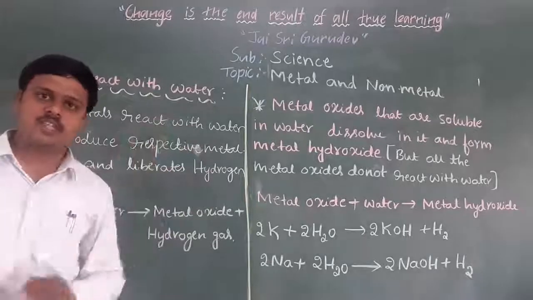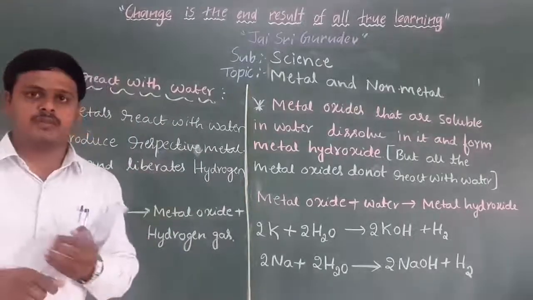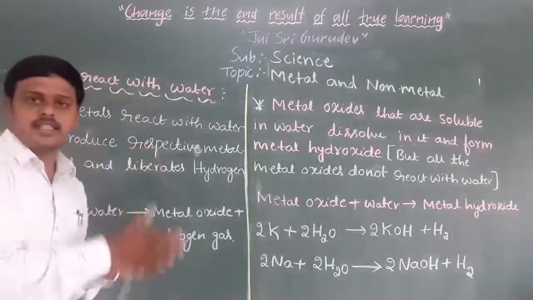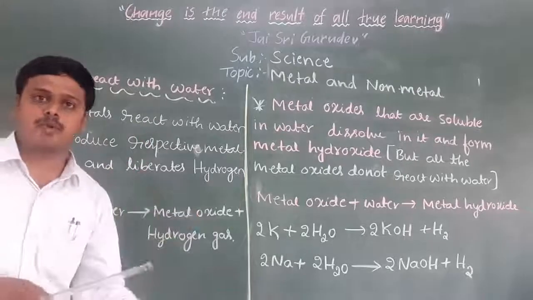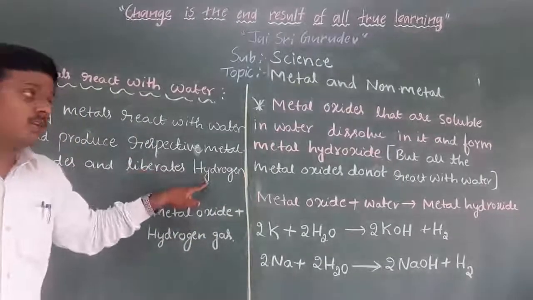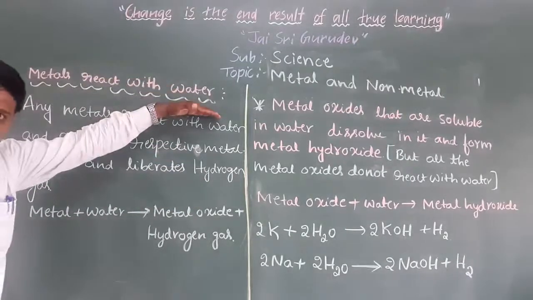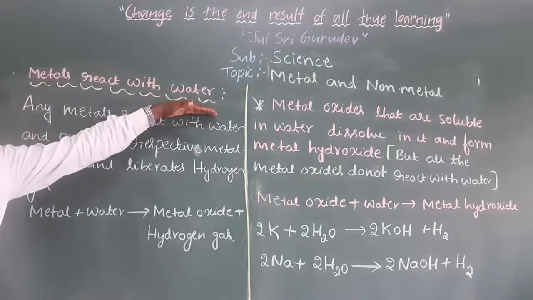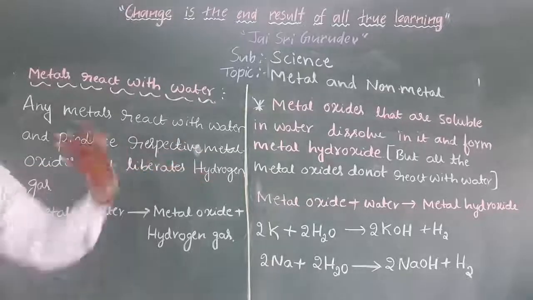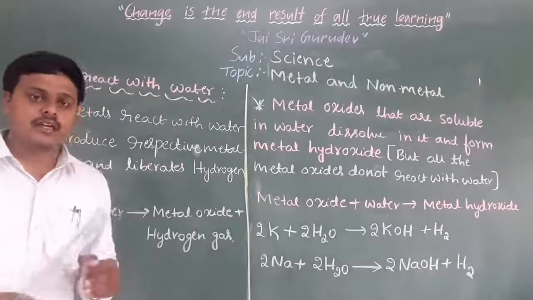In what we discussed previously, a metal reacting with air produces metal oxides only. But here we get one more extra product, that is hydrogen gas, the liberation of hydrogen gas. So any metal that reacts with water produces the respective metal oxide and, apart from the formation of the metal oxide, it produces hydrogen gas.